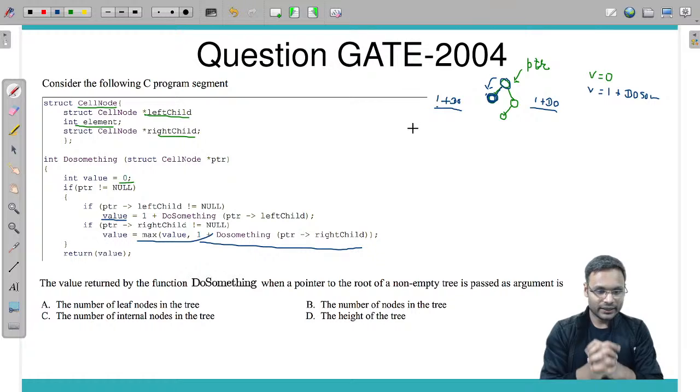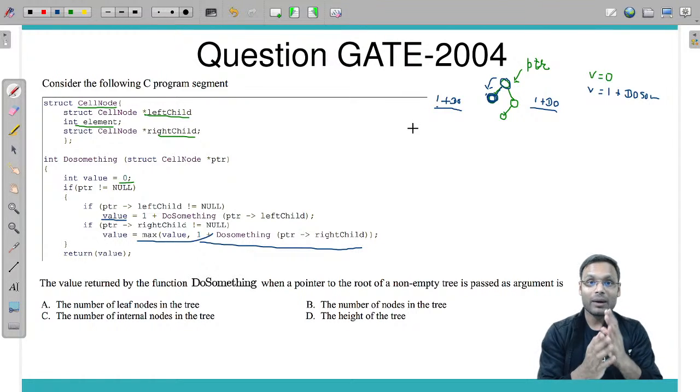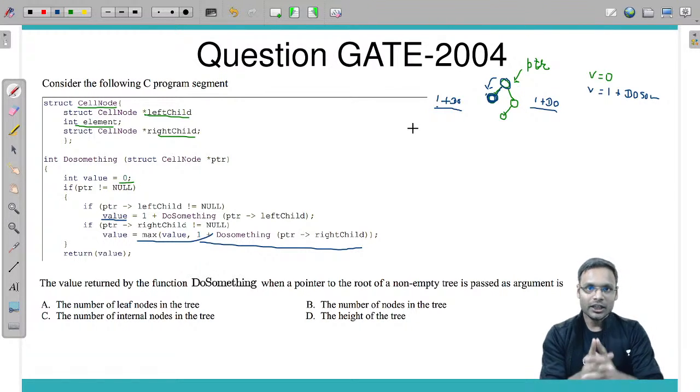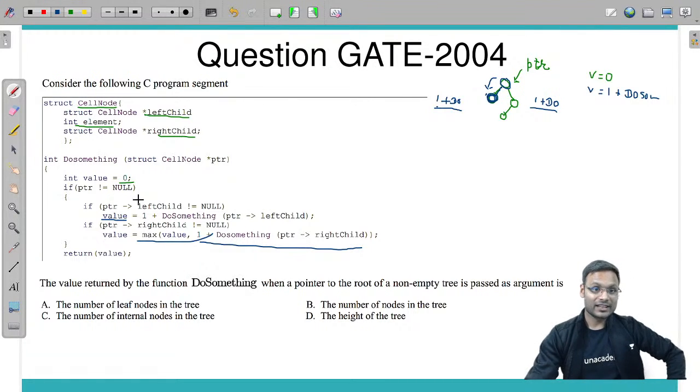And if you have attended my recursion topic on the tree, good. If not, then please look at the data structure playlist under the same channel. Go for the specific session in that playlist which covers recursion on the tree. There I have explained that mostly you can understand the recursion on the tree using the base case. Here is what the base case is.